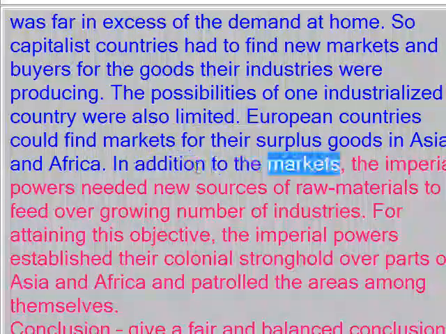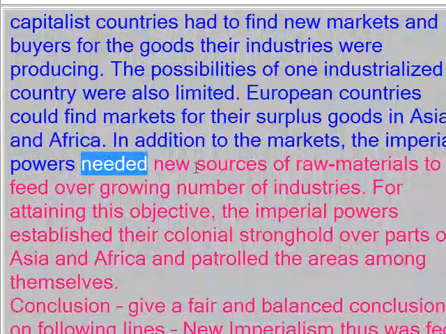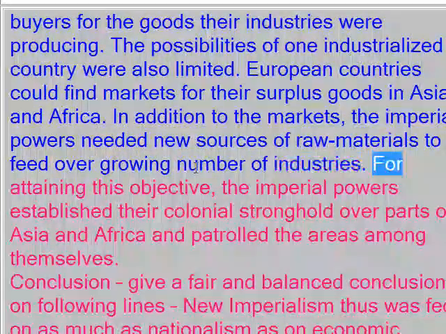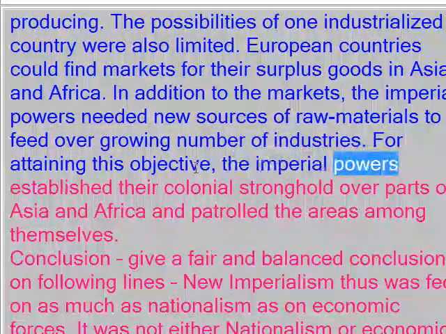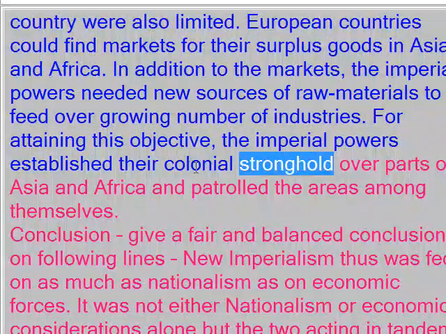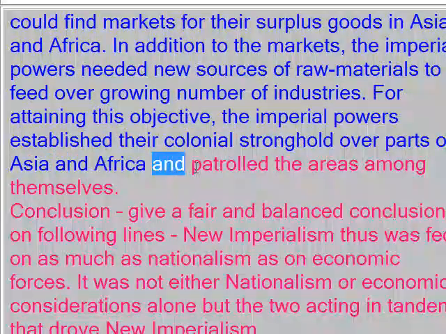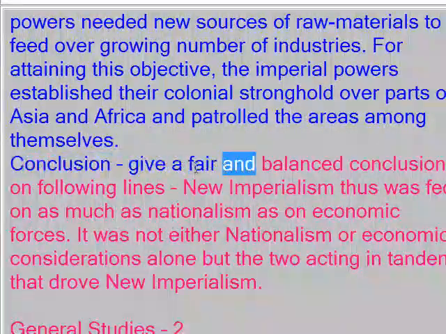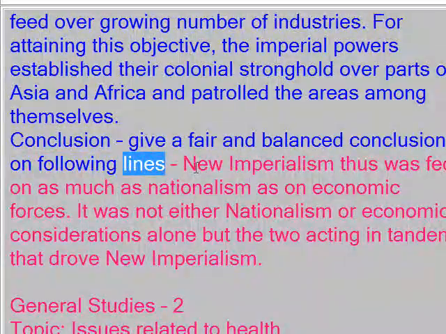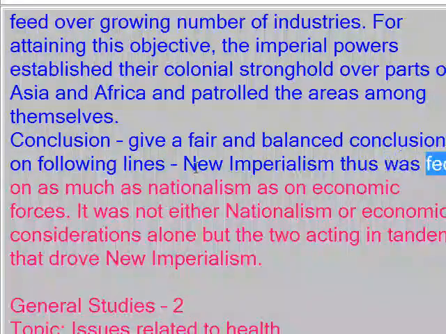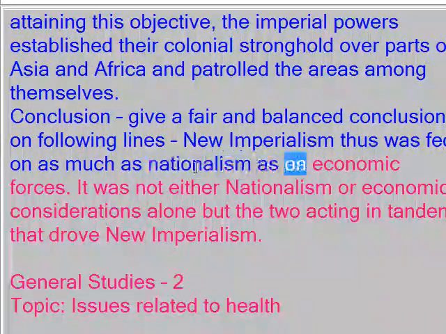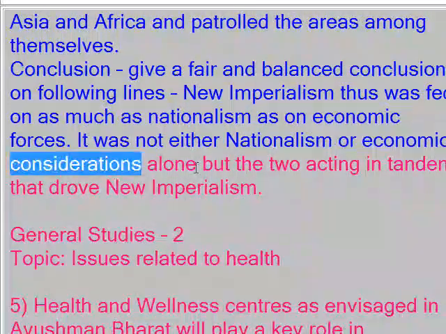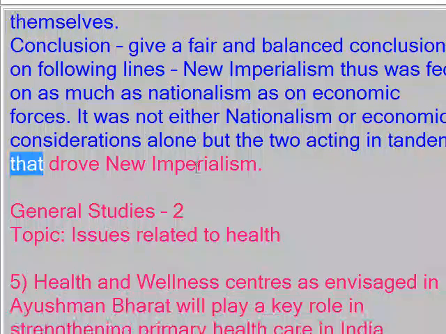In addition to the markets, the imperial powers needed new sources of raw materials to feed the growing number of industries. For attaining this objective, the imperial powers established their colonial strongholds over parts of Asia and Africa and partitioned the areas among themselves. Conclusion: give a fair and balanced conclusion on the following lines. New imperialism thus was fed as much on nationalism as on economic forces. It was not either nationalism or economic considerations alone, but the two acting in tandem that drove new imperialism.